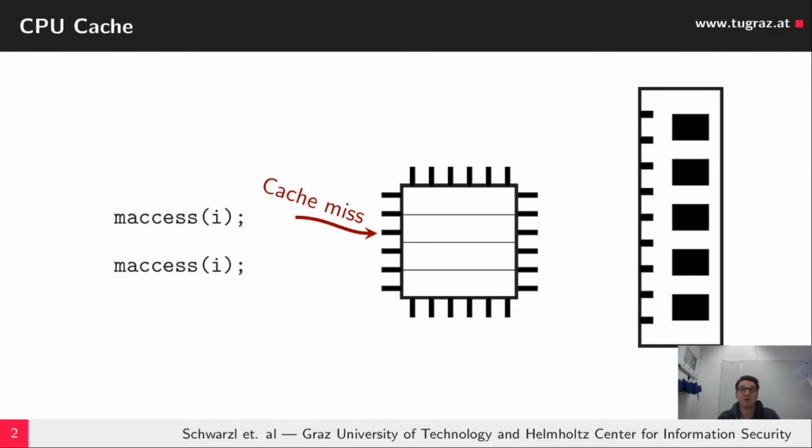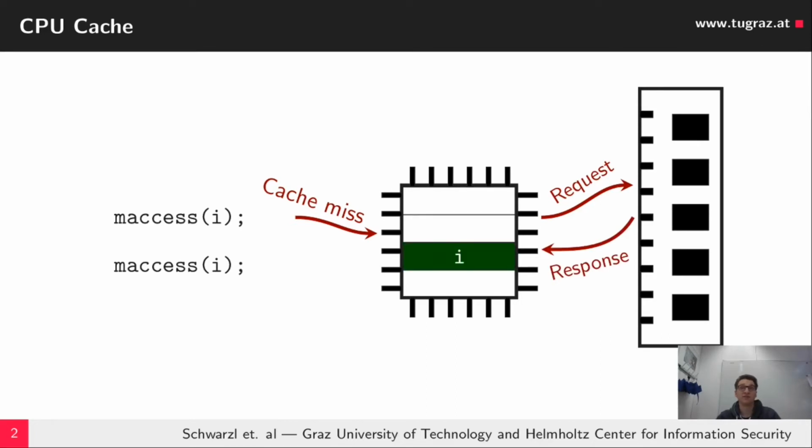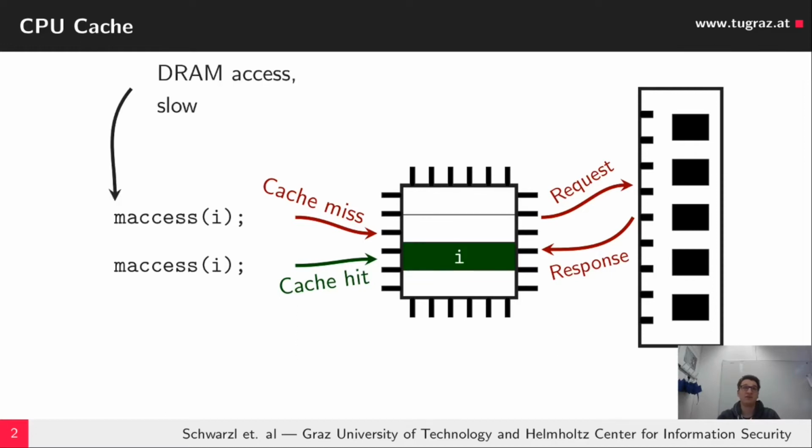If we access the variable a at first, it is a cache miss, and we need to perform a memory request, which then loads the data into the cache, and after accessing it again, we have a cache hit. DRAM access is slow and cache access is faster, and we can distinguish this timing difference,